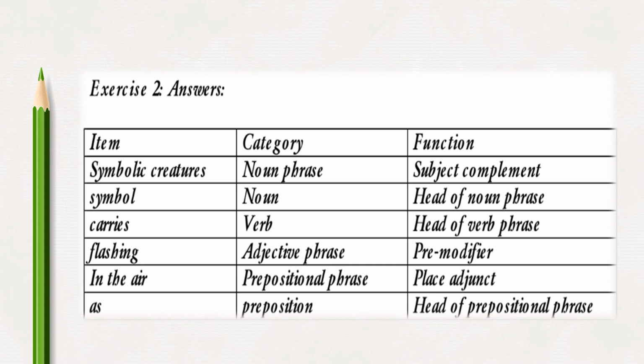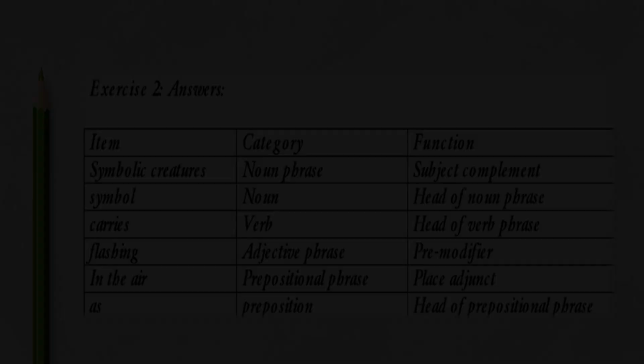Carries, its category is a verb, the function is head of verb phrase. Flashing, its category is adjective phrase, the function is premodifier. In the air, prepositional phrase, the function is place adjunct. As, the category is preposition, the function is head of prepositional phrase.